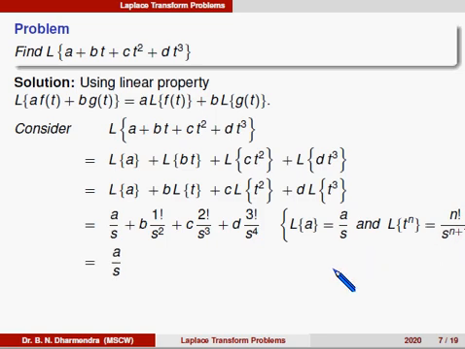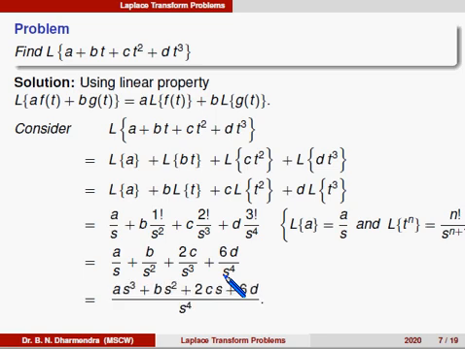So, therefore, a by s plus b by s square, 1 factorial is 1, 2 factorial is 2, that is 2c divided by s cube, plus 3 factorial is 6, into d divided by s to the power of 4. So, when I take the LCM, the highest term is s to the power of 4, it can be written as a s cube plus b s square plus 2c s plus 6d, divided by s to the power of 4. So, this is the first problem.